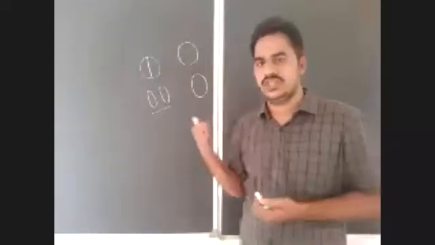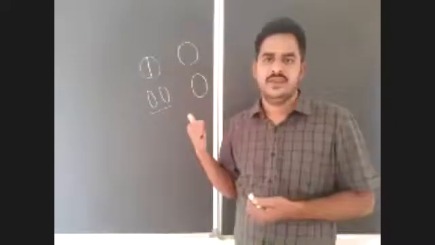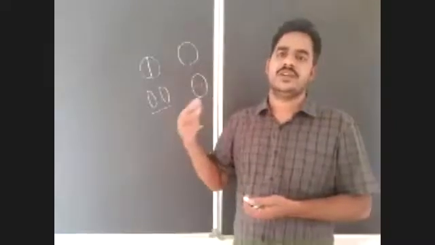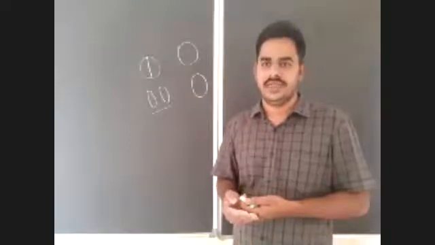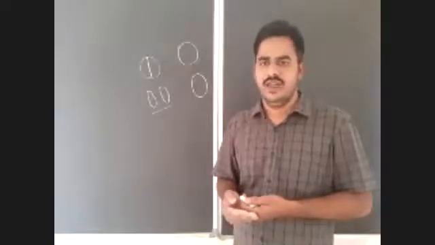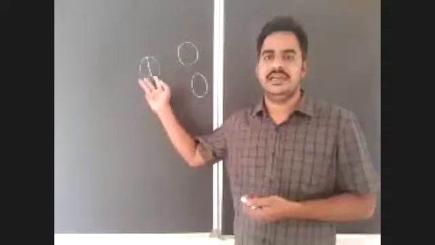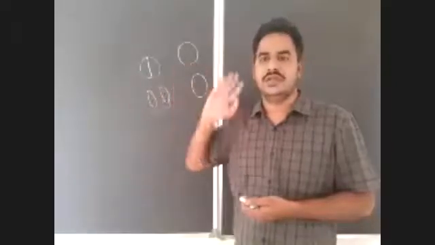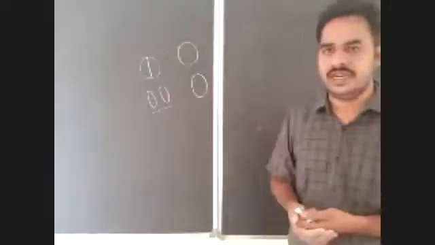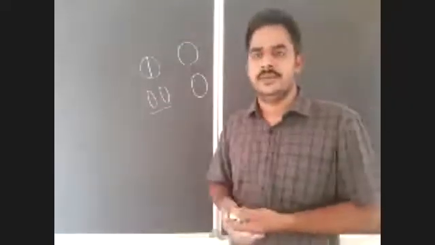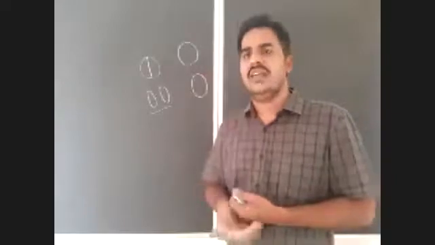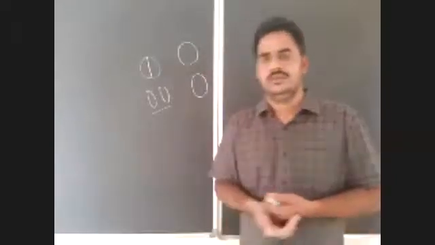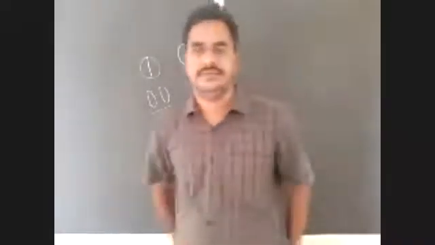Okay, that you should notice here. Is it clear? So it is possible by the production of more than one ovum by each ovary at a time, or it is possible by the separation of blastomeres after cleavage, right? So that is the possibility.